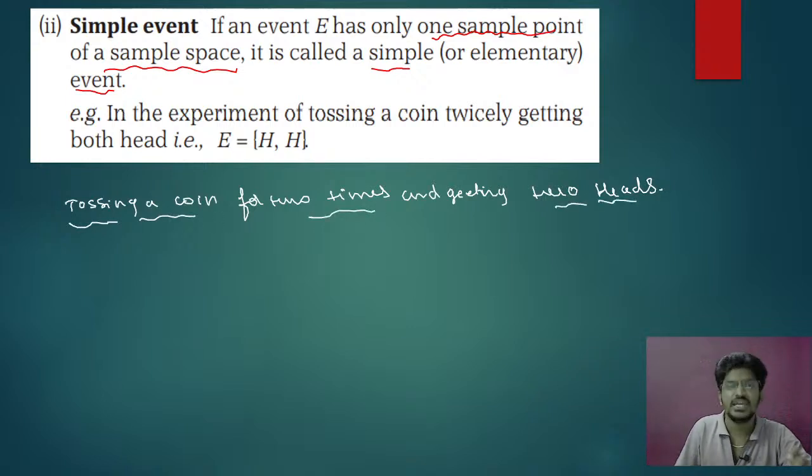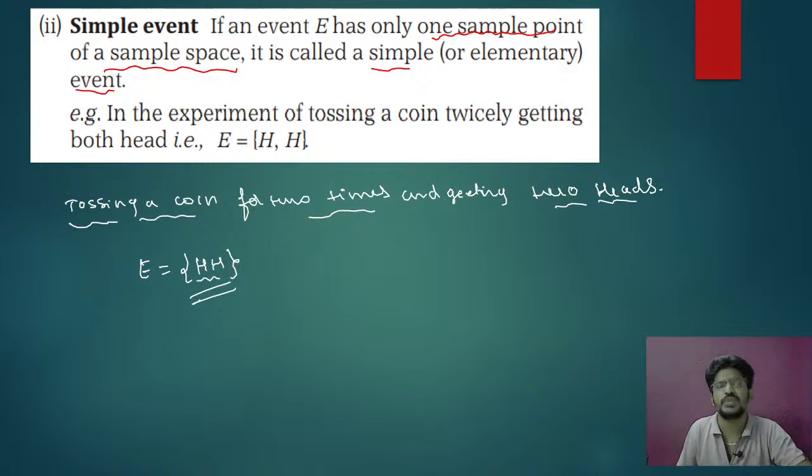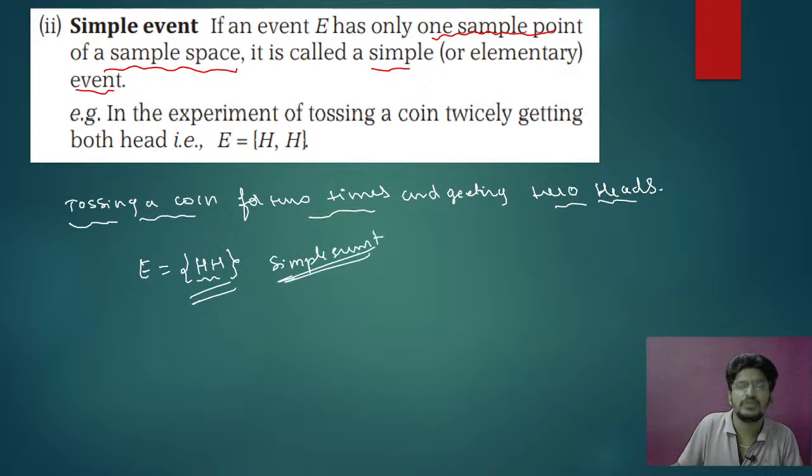That means it is possible only with event E equal to H comma H. So here you are going to have only one sample point. That is called your simple event. Are you getting my point?